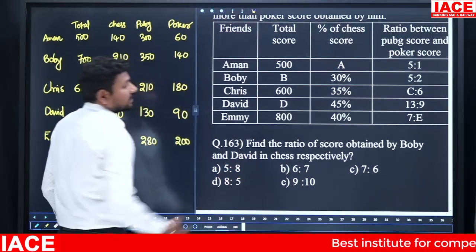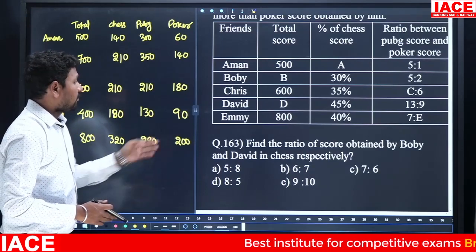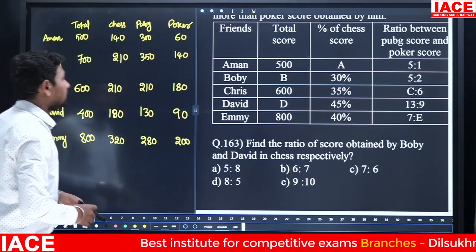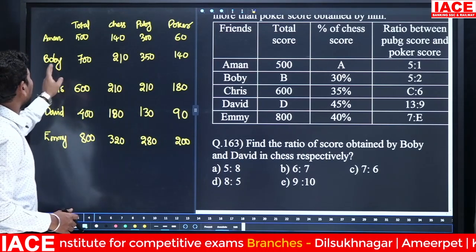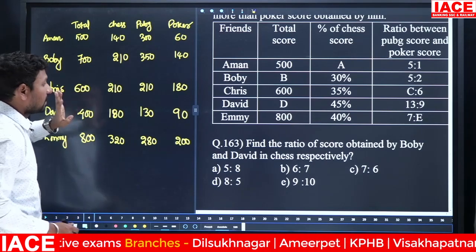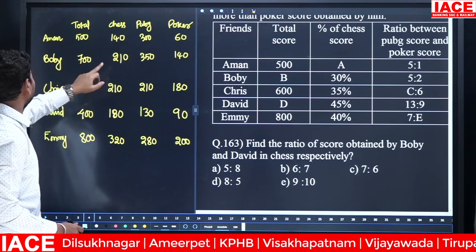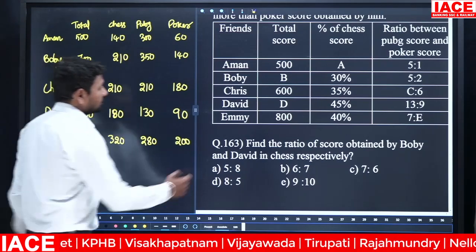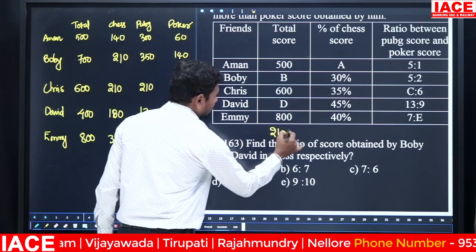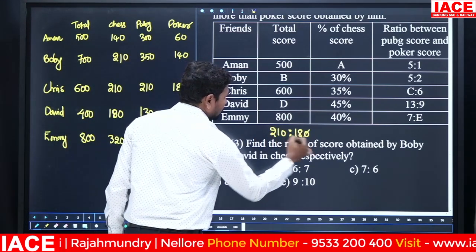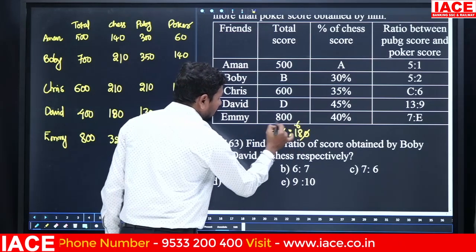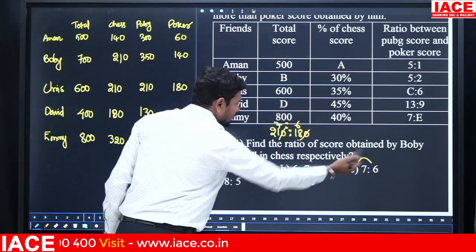Then find the ratio of score obtained by Bobby and David in chess respectively. Bobby's value is how much? Here 210. And next David is how much? 180. 210 and 180, 0 0 will be cancelled. 3 6 and 3 7. The ratio is 7:6. Option C.